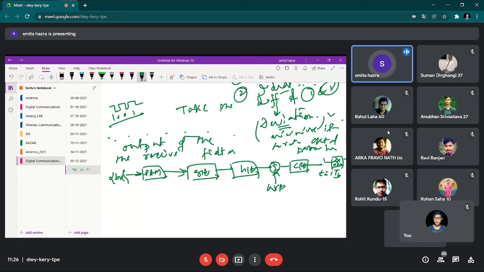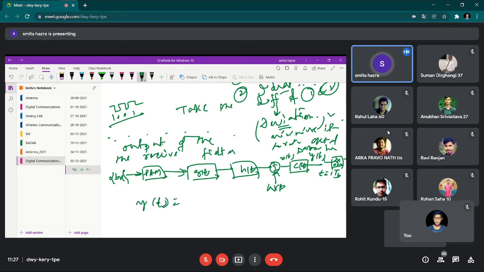Now we are writing the things after this receive filter. c(t) was our receive filter. Here the output was y(t), and here the input was x(t). So y(t) is equal to how much?